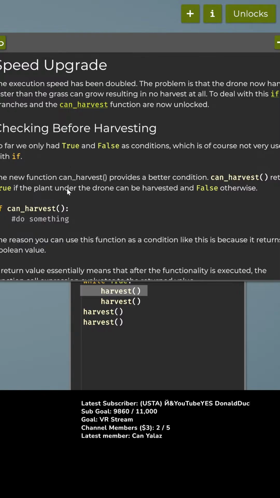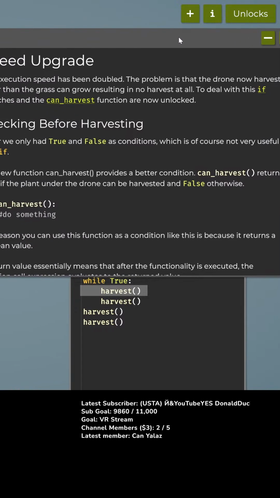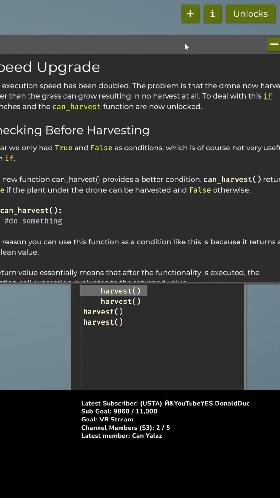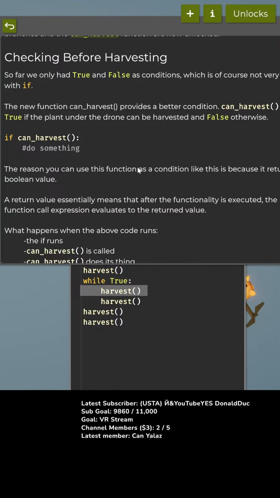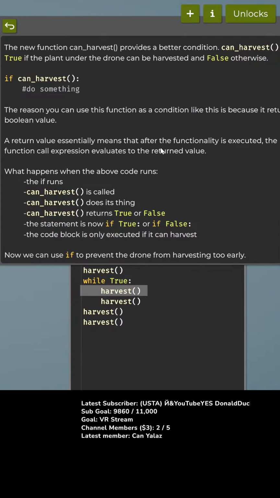Okay, so far we only had true and false conditions, which is not very useful with if. The new function, can harvest, provides a better condition. Can harvest returns true if the plant under the drone can be harvested, and false otherwise. If can harvest, do something. The reason you can use this function as a condition like this is because it returns a Boolean value. A return value essentially means that after the functionality is executed, the function call expression evaluates to the returned value.